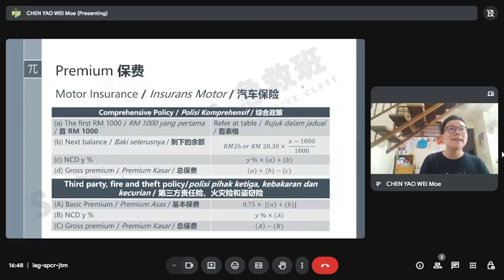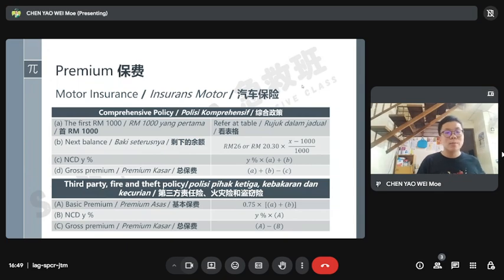So for a comprehensive policy, how do you calculate the premium? Okay, first we need to know what the first 1,000 is according to the table. Find the engine capacity, and then you find the amount, and then the next balance, using 26 or 20.30, times the x.